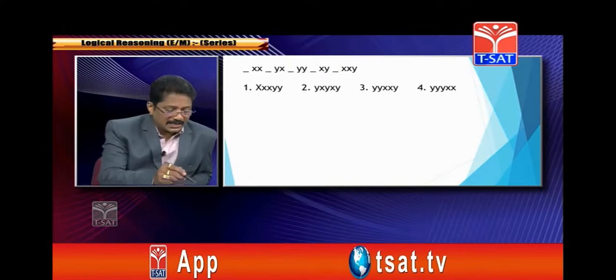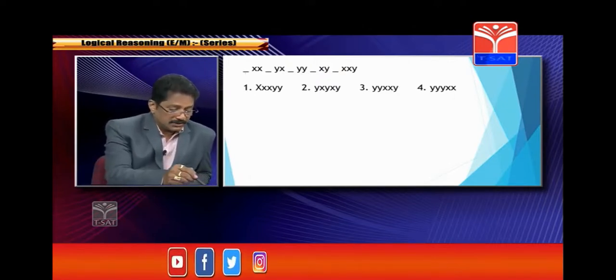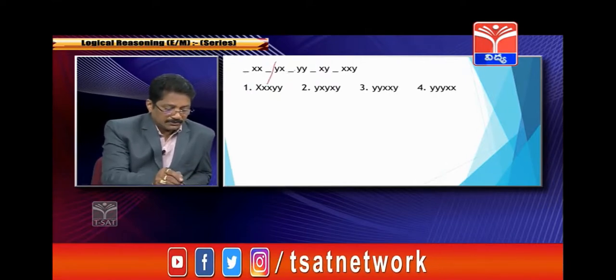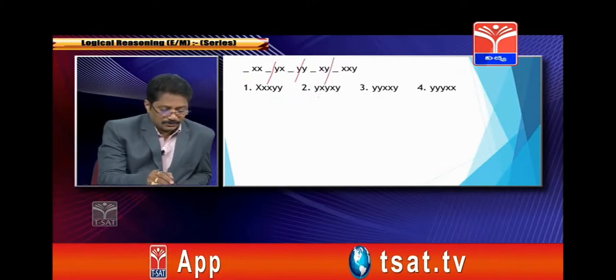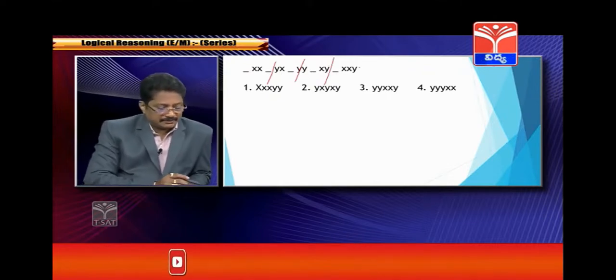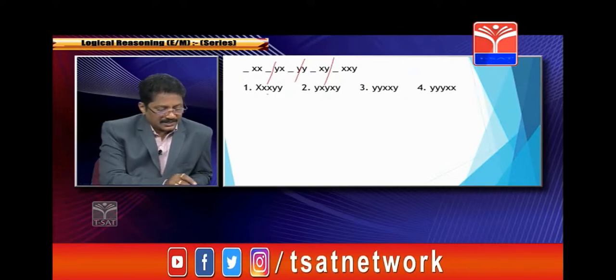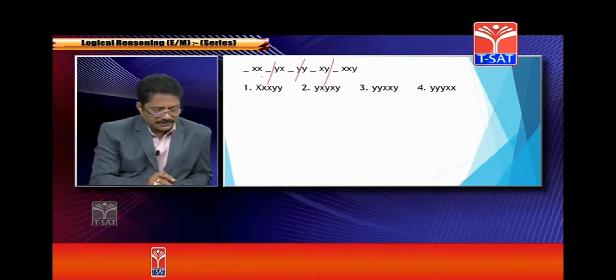Now you can divide it into 4 groups, each with 4 letters: 1, 2, 3, 4, one group; 1, 2, 3, 4, one group; again one group; and again one group. Okay. Now we will check it. If you take the first one as all x, all four x is ruled out.